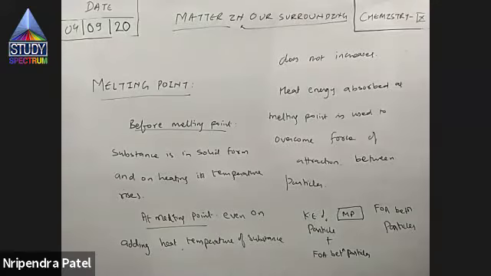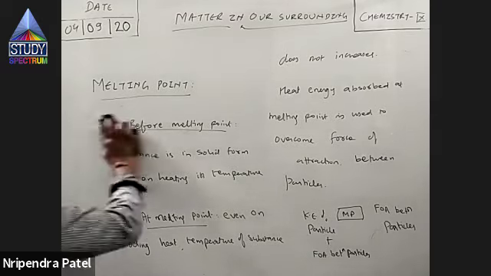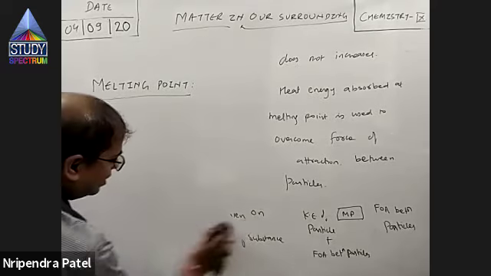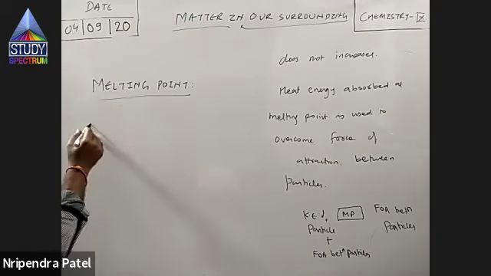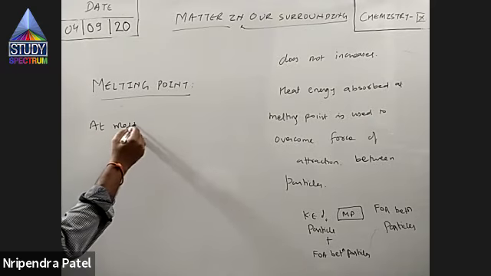So this is one thing. At melting point, whatever heat, whatever energy is added is used to overcome force of attraction. Next thing, I'll use a very interesting statement. I don't know whether you have heard this word before or not. Solid and liquid are in equilibrium at melting point.